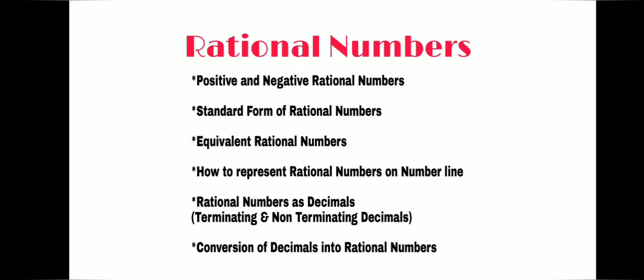The quotient may get a unique collection of numbers, or it may get numbers in which a pattern is repeated. In such a case the decimal form is non-terminating. We have also seen conversion of decimals into rational numbers. If you have missed any of these concepts in the videos, please click on the link given in the description box.